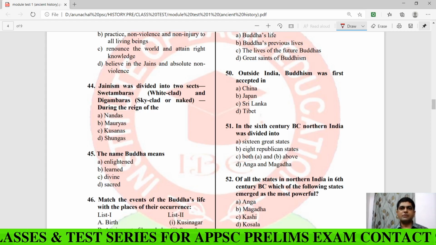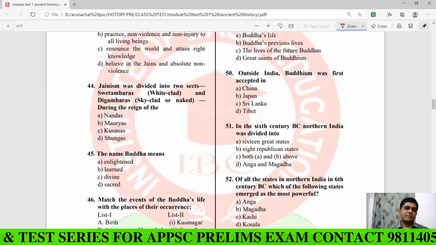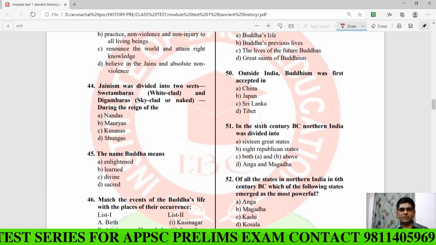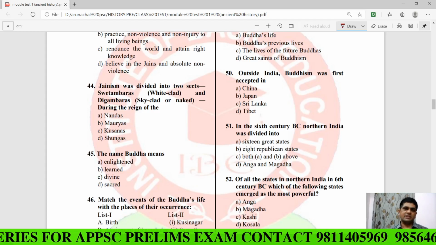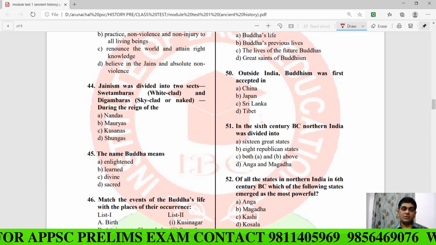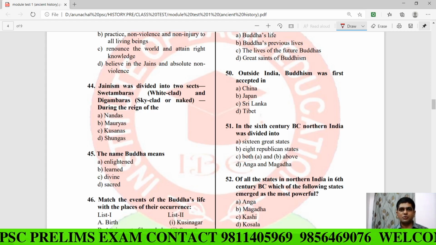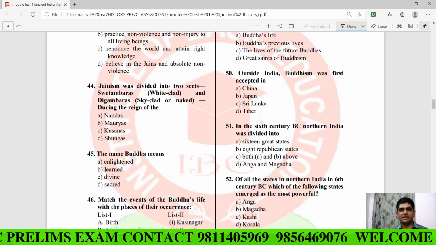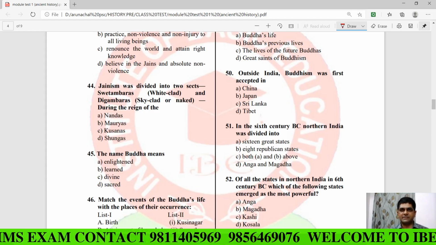As many of you are aware, IBE is one of the oldest coaching institutes in Arunachal Pradesh, which is providing very fantastic qualitative coaching classes for those aspirants who are preparing for the Arunachal Pradesh civil services exam.